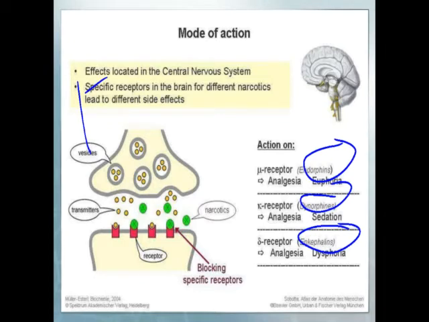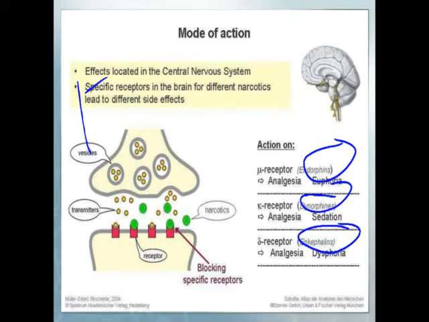They are present in our central nervous system, where they bind to the receptors and are responsible for relieving pain. These are the endogenous peptides present in our body, so morphine is the external part.